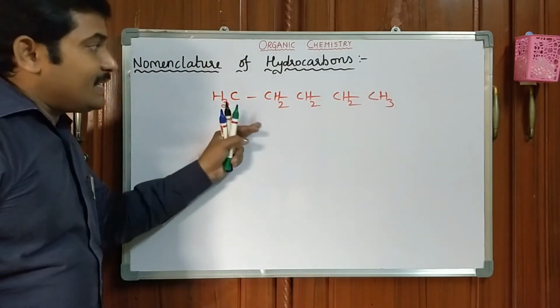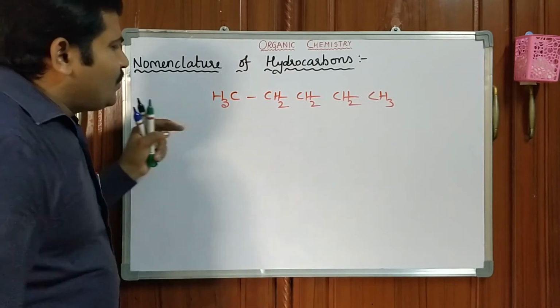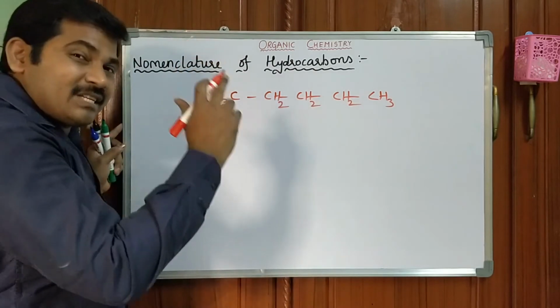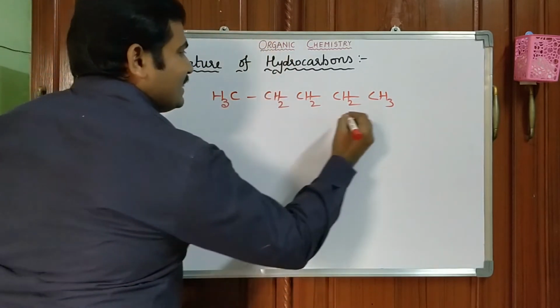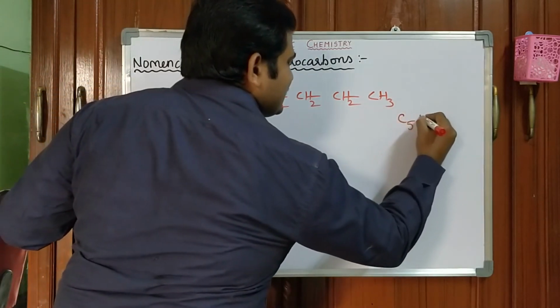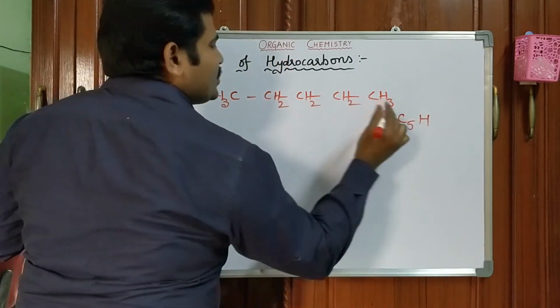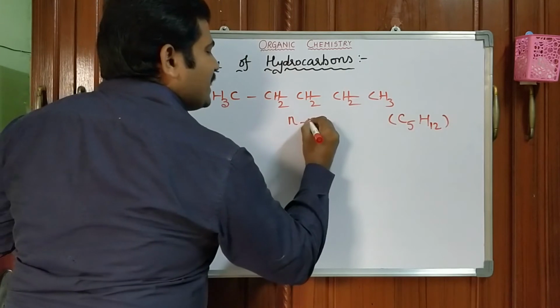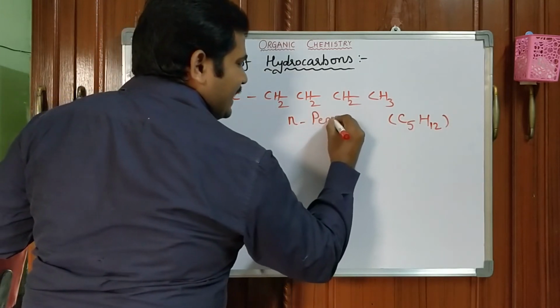Okay, let us come to another form of this structure. In isomerization we have already discussed. Its molecular formula is C5H12. Okay, what is the name of this molecule? N-pentane.